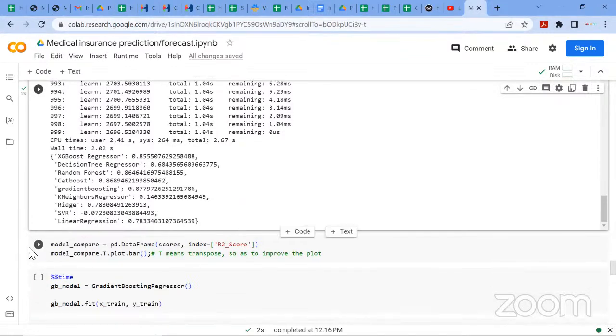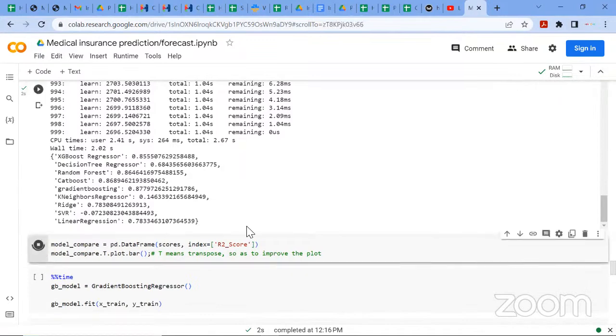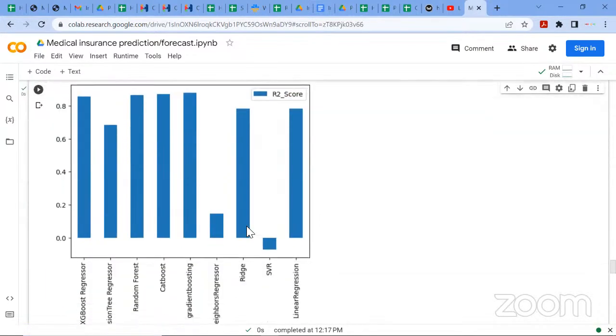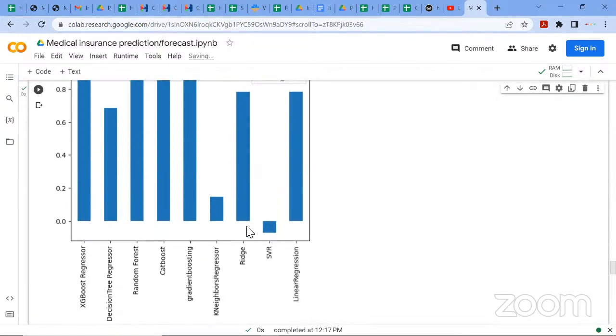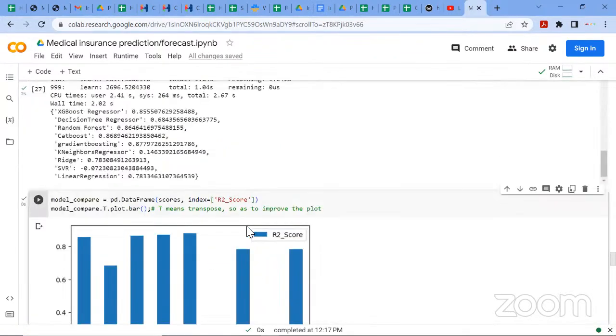To put them in a visual, I like doing that so you see how they perform. With this, the best model here was the gradient boosting regressor.